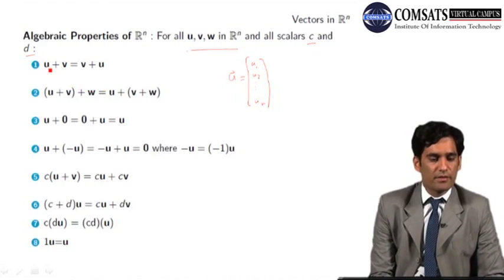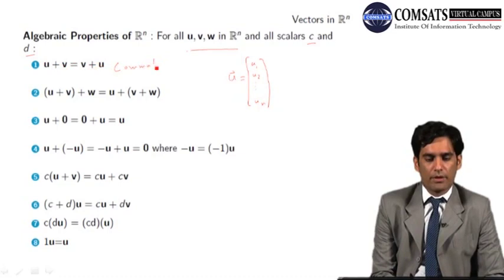The first property is that you add u plus v and you change the order, the answer is the same. What we call the commutative property.